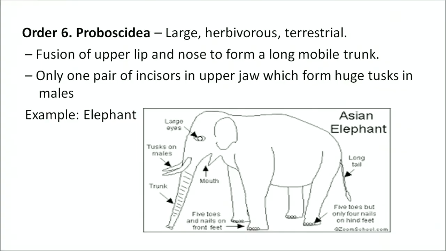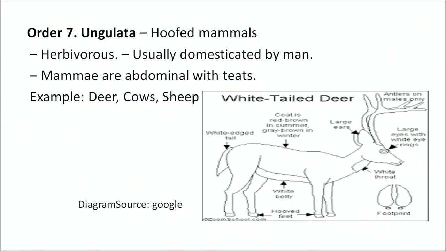The next order which we will discuss is Proboscidea. These are large herbivorous terrestrial animals. In it, there is fusion of upper lip and nose to form a long mobile trunk. Only one pair of incisors in the upper jaw is present, which form huge tusks in male. Example is elephant. The next order which we are going to discuss is Ungulata.